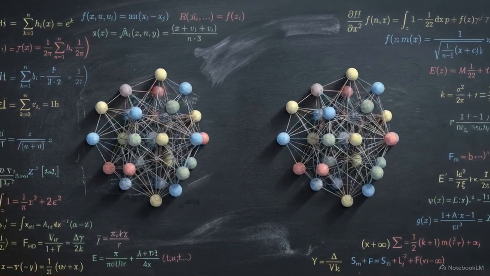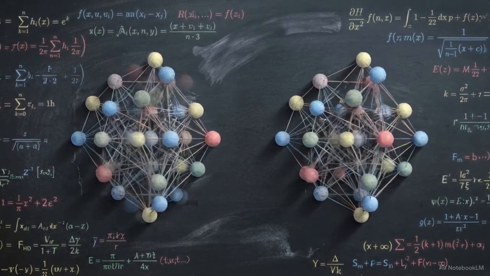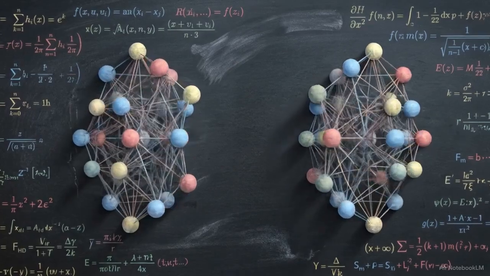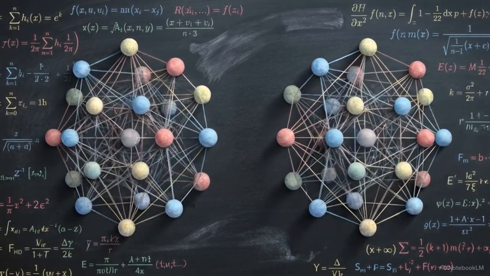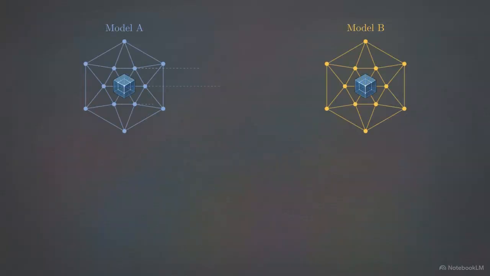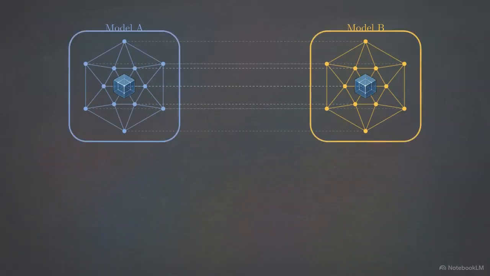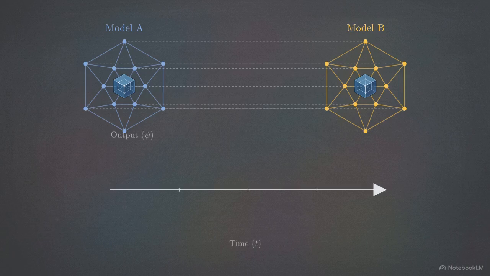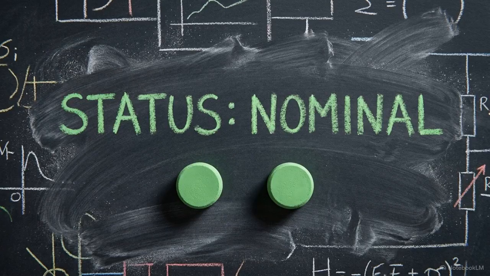Consider two complex dynamical systems that, to an outside observer, appear structurally identical. Both systems share the exact same node topology. Their edge adjacencies map perfectly to one another. The architecture is indistinguishable. When we run a standard baseline trajectory replay, the outputs align exactly. Both models produce identical responses to normal operating conditions.